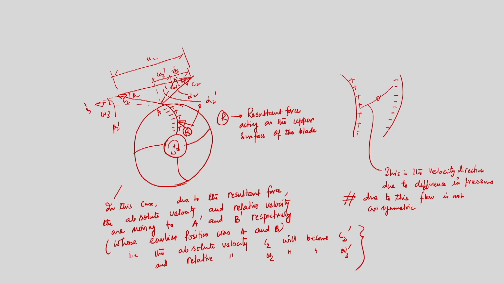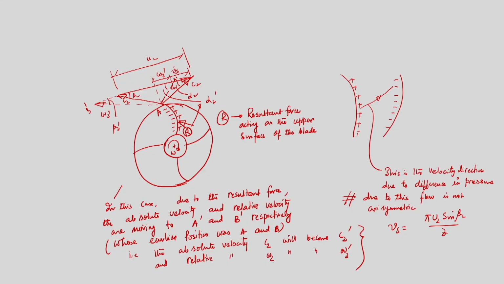And since we have identified that the slip velocity can be expressed as Vs equal to pi u2 sin beta 2 by z following Stodola's model, where z is the number of blades. Now this sin beta 2, since I have written in terms of blade angle at the outlet, I also can write in terms of flow angle at the outlet. Now we can define one factor which is known as slip factor.